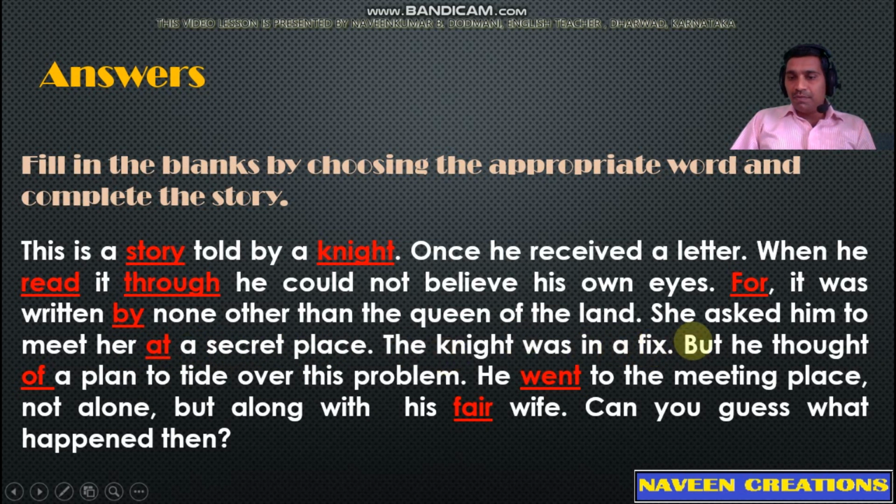The knight was in a fix, but he thought of a plan to tide over this problem. The right homophone to be used here is "of". He went to the meeting place, not alone, but along with his fair wife. First you should fill the blank with the homophone "went". The next blank should be filled with the word "fair" appropriately. Can you guess what happened then? So with this the story ends. Our work of filling the blanks with the right words also ends here. So this is the long question which you can get in the examination.